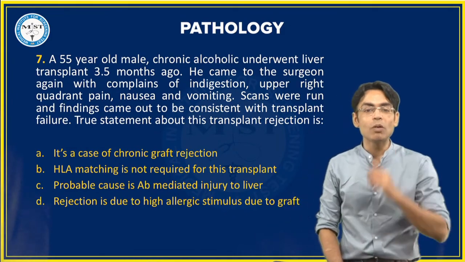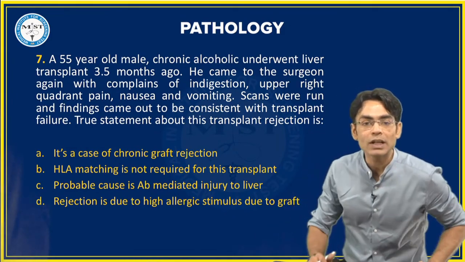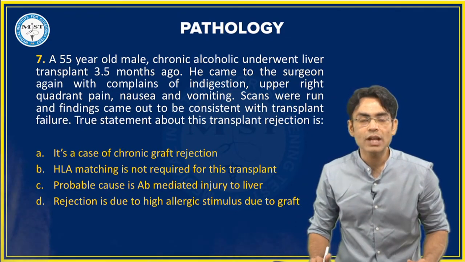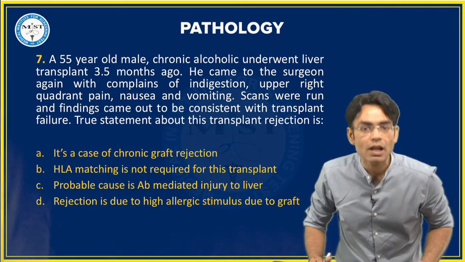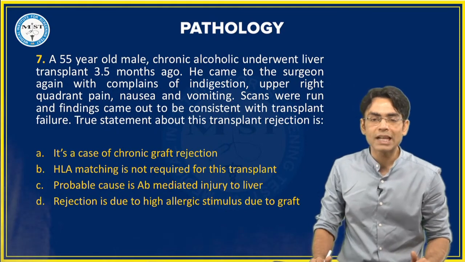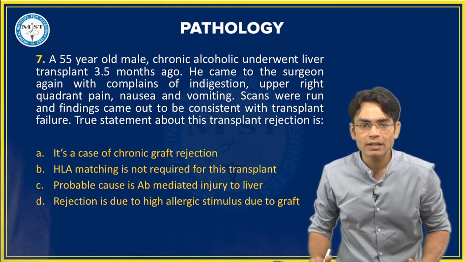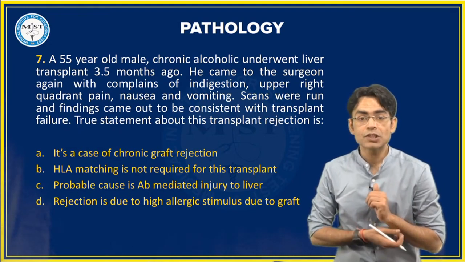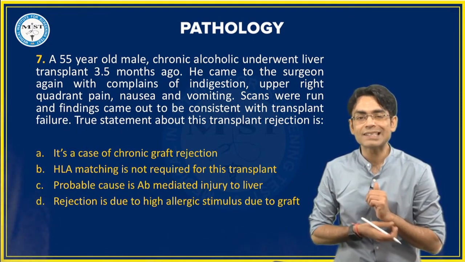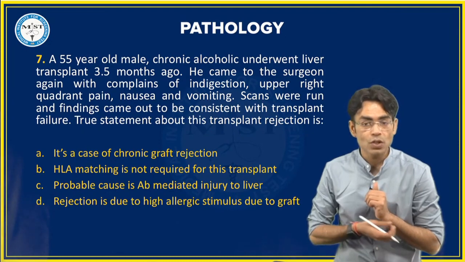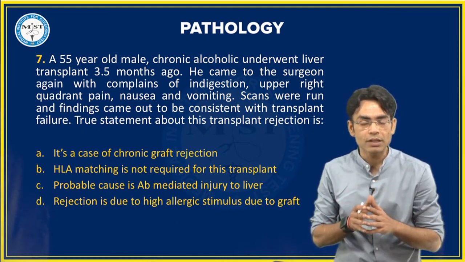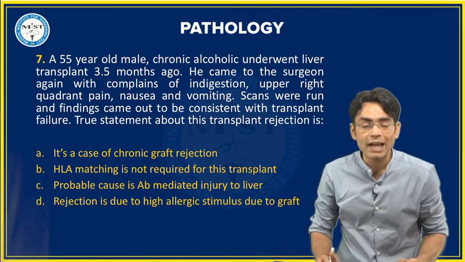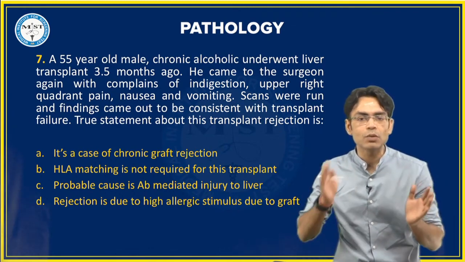A 55-year-old male, chronic alcoholic, underwent liver transplant 3.5 months ago. He came to the surgeon again with complaints of indigestion, upper right quadrant pain, nausea and vomiting. Scans were run and finding came out to be consistent with transplant failure. The true statement about this transplant rejection is, so you want to find out the true statement. This is a transplant rejection. So how many kinds of graft rejection we have? Three kinds of graft rejection, the hyperacute, acute and chronic.